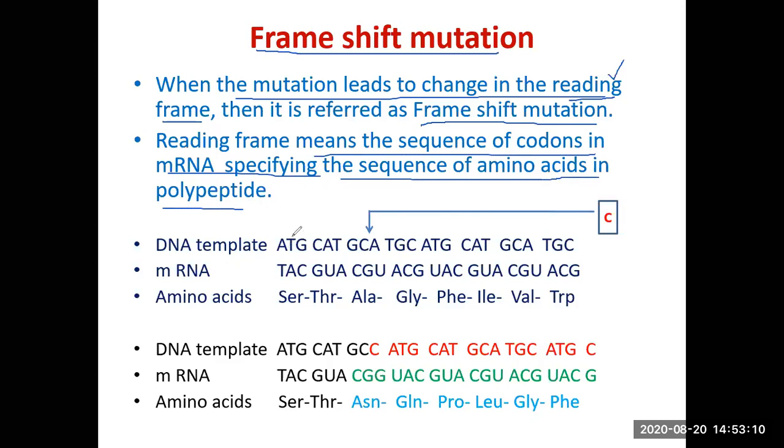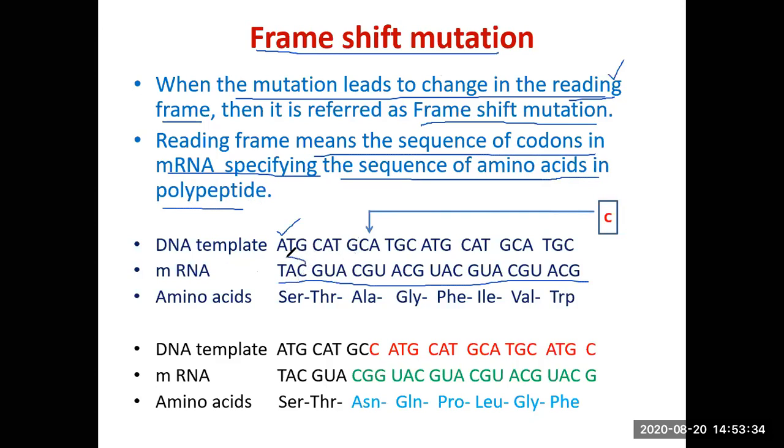For example, I have tried to show it here. Say this is the DNA sequence which is acting as a template. ATGC, ATGC. You can have your own. And when it gets transcribed, this is the sequence of the messenger RNA, which is complementary to the template DNA sequence.